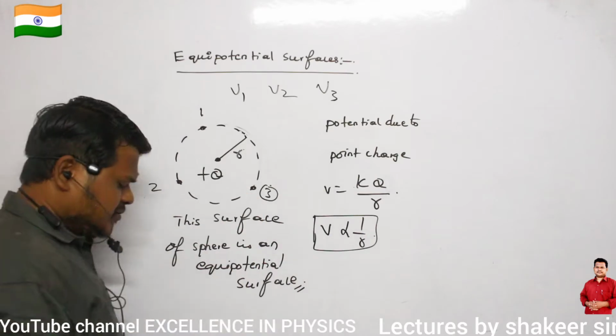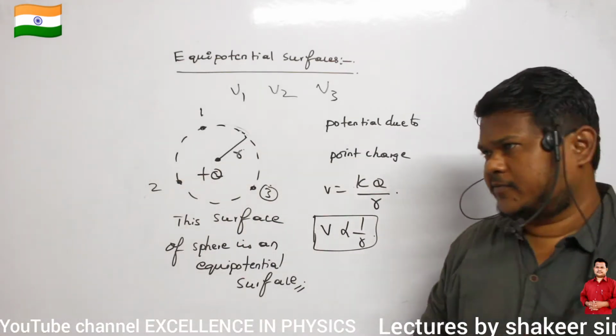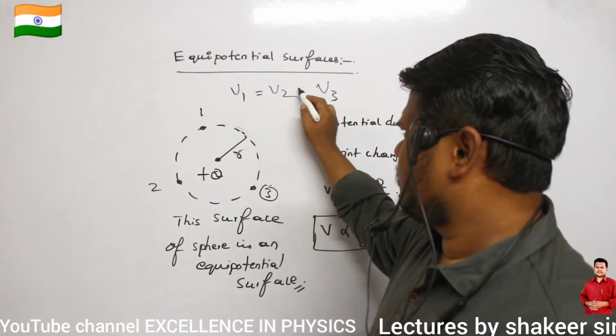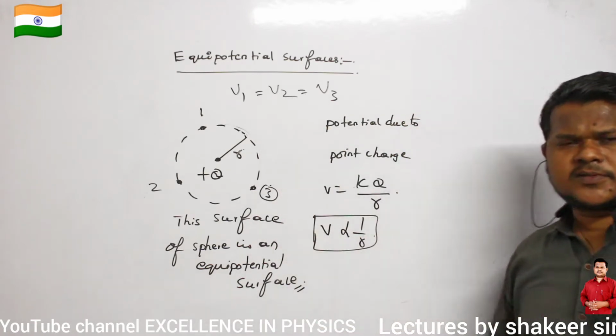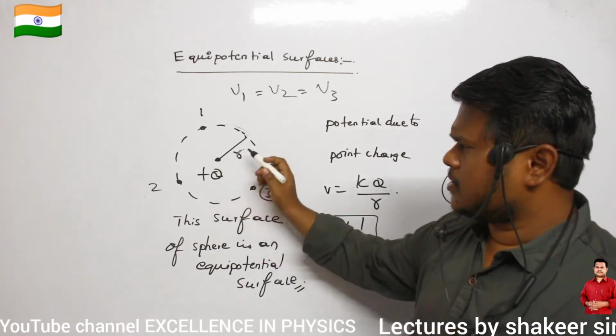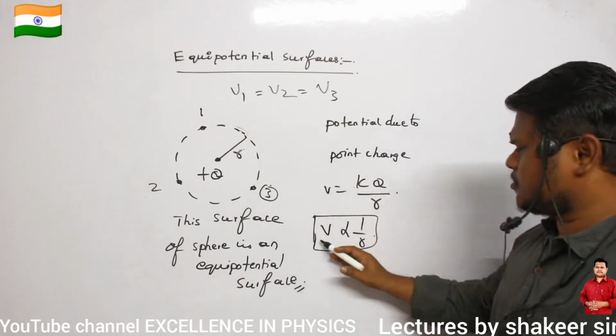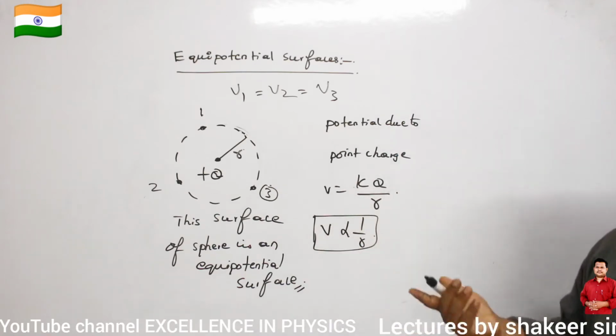What is the relation between V1, V2 and V3? Definitely they are equal. Why? The radius is the same, so the distance from the point charge remains the same. If the distance remains the same, potential also remains the same.